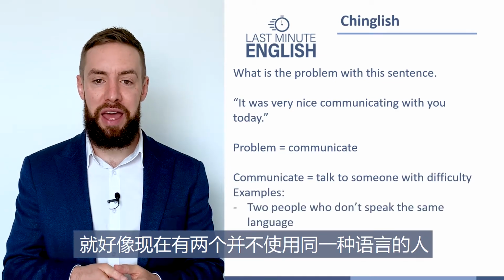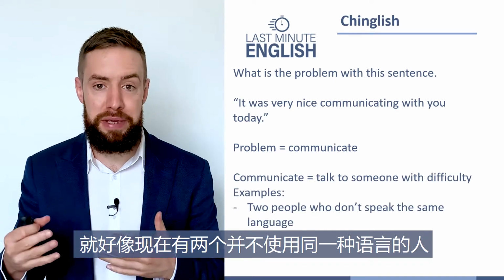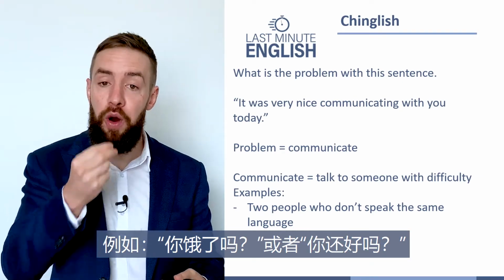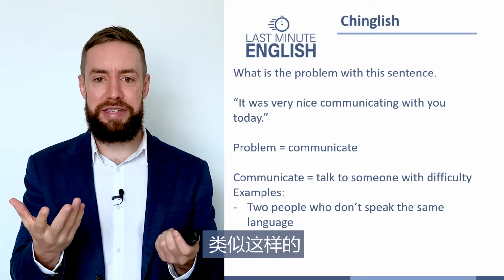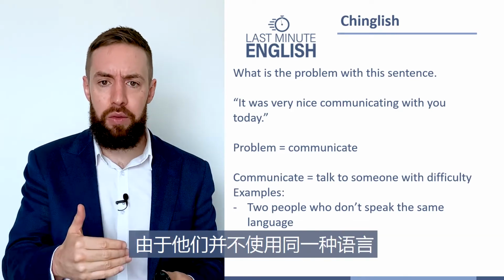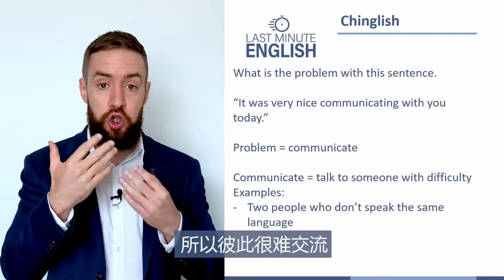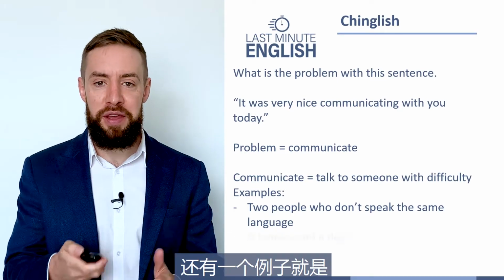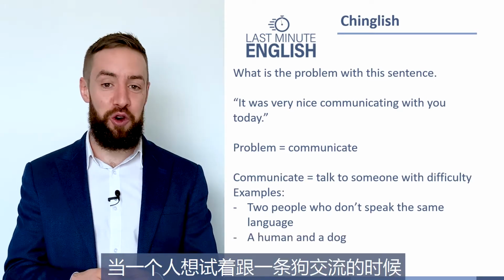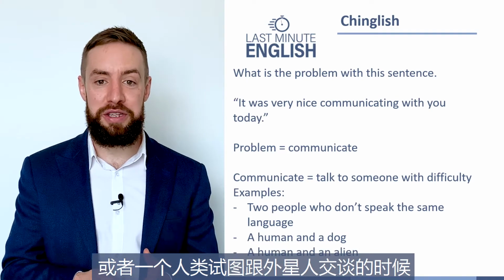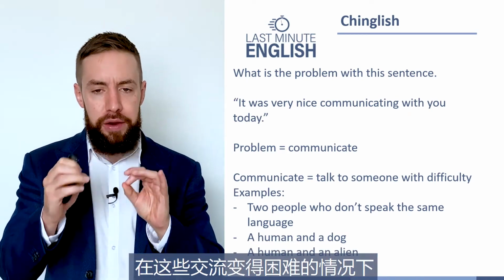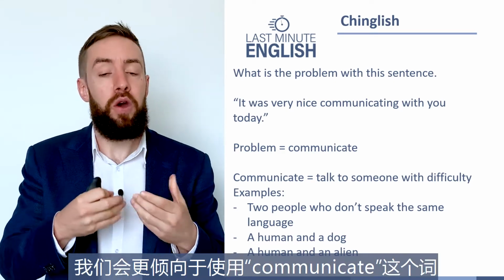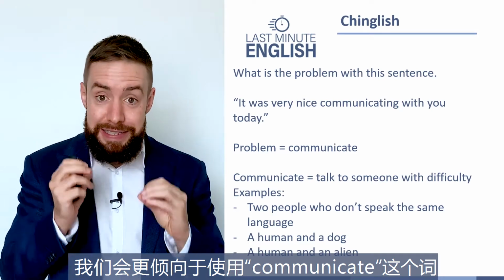So it could be like two people who don't speak the same language and they're trying to say, for example, are you hungry? Are you okay? Things like that. So they don't speak the same language, so it's hard for them to talk, so we use the word communicate in that situation. Another example would be a human trying to talk to a dog, or a human talking to an alien. So those are more of the situations when we use that word communicate, when something is making it difficult.